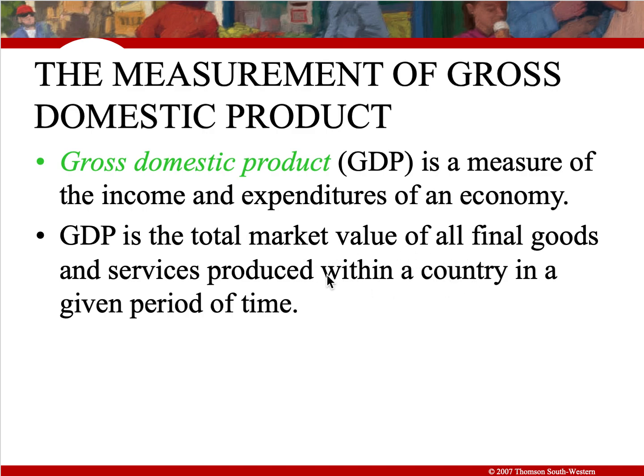Produced within a country, as I mentioned earlier, means the product is produced in a country regardless of who produces it. Whether it's foreign workers coming from Bangladesh or Myanmar or Vietnam, whatever they produce in this country is counted in the context of GDP.